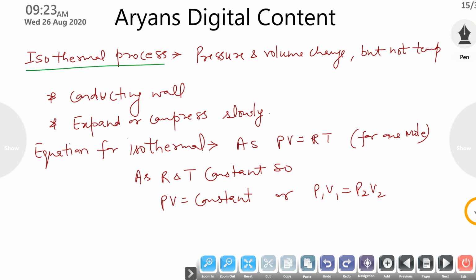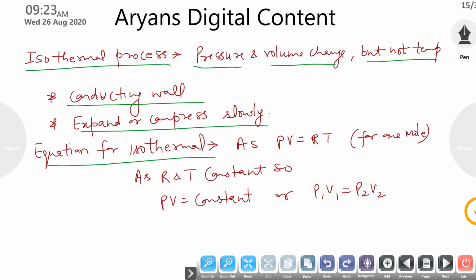Now, isothermal process. As you know, in an isothermal process pressure and volume can both change, but the temperature will not change. So for this process the wall should be conducting, meaning heat can easily escape to the surroundings to keep the temperature constant, and the process should go on slowly during compression or expansion.